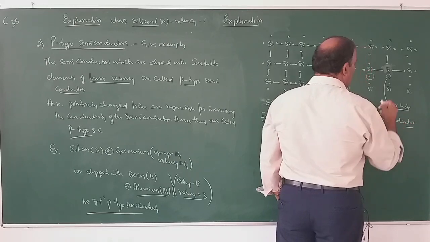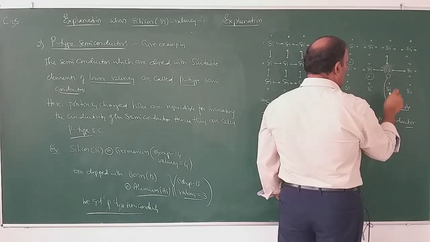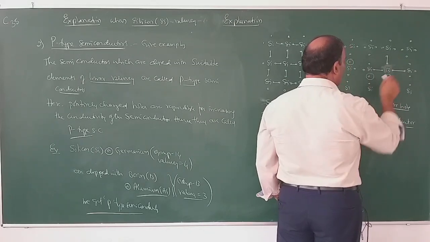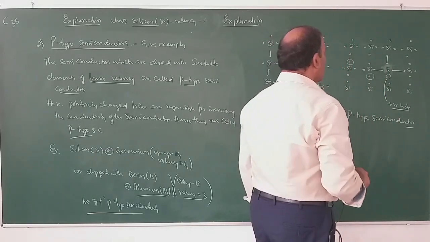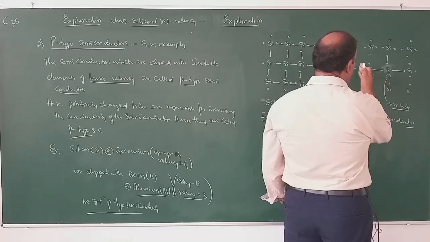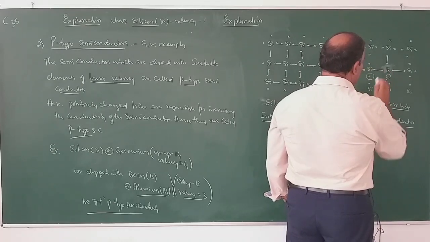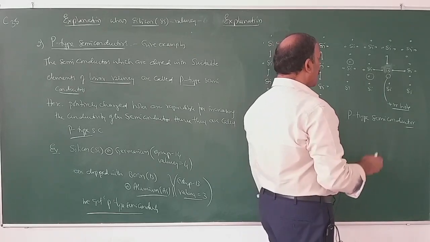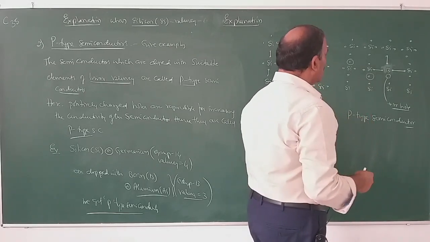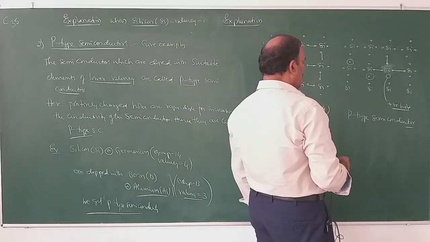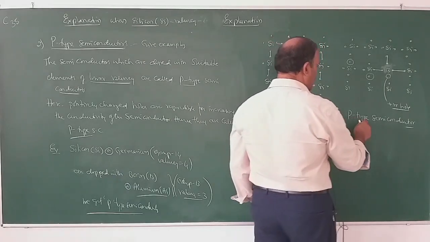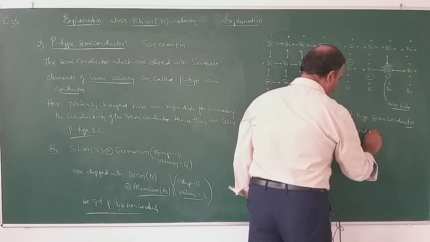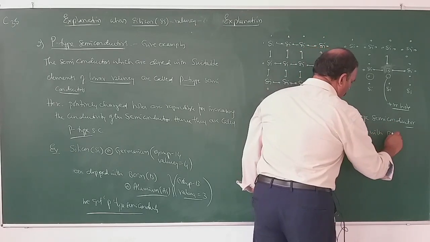Here the conductivity increases due to the migration of positive holes throughout the crystal lattice. As the positive hole moves, the electron moves in the opposite direction. As a result, there is flow of electrons throughout the crystal lattice and the conductivity increases. P-type semiconductors are doped with boron.